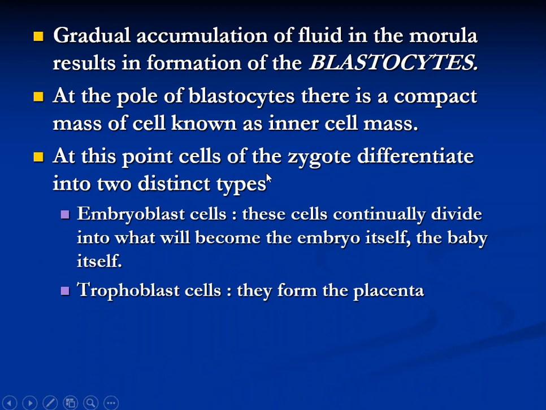At this point, the cells of the zygote differentiate into two distinct types, that is embryoblast cells and trophoblast cells. Embryoblast cells continually divide and will become the embryo itself, the baby itself. So these two cell types are there. Embryoblastic cells will develop the embryo or fetus, and the second one, the trophoblastic cells, form the placenta. So remember up to this. We'll quickly revise up till the formation of these distinct cells.